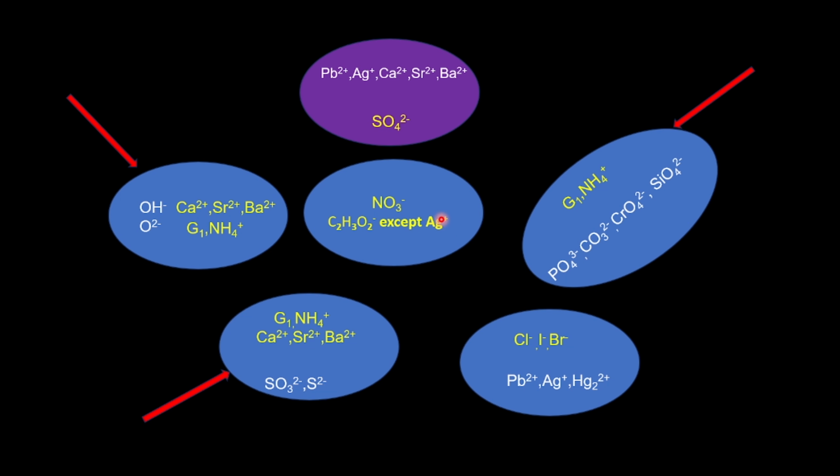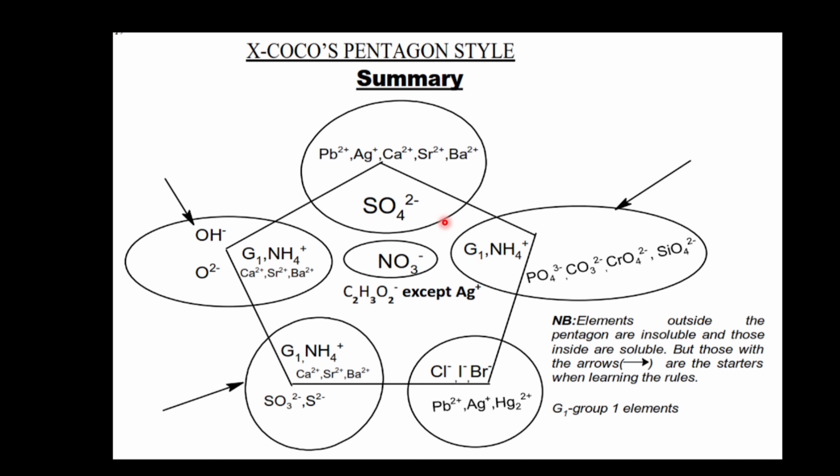Now inside here, that is the simplest. It says that all nitrates are soluble. We have the acetate here. They are all soluble except when they come to contact with Ag+. Now let's look at the actual diagram of the pentagon style. So this is what we are talking about. So anytime you are given a question, you can just recite what I just mentioned and fill that in the pentagon. So let's sing along.